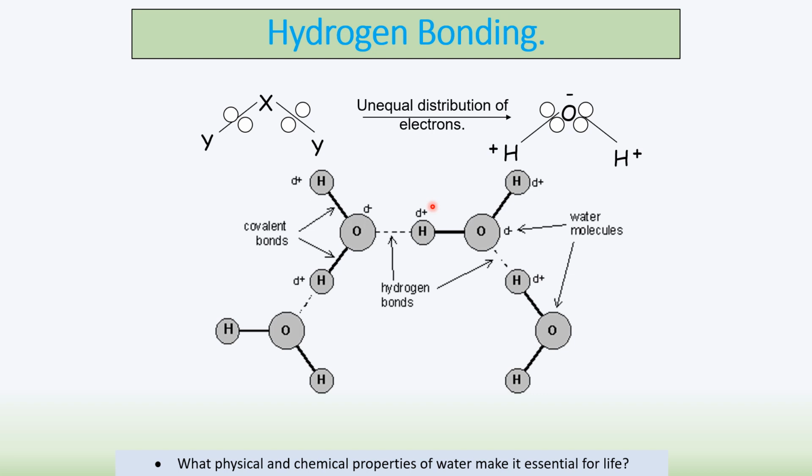And you might get something like this, so you might be asked to draw something like this in an exam. And here you can see you've got hydrogen here, which has δ+, which means delta positive, which means it's very slightly positively charged, and that then is attracted via hydrogen bonds to oxygen, which has a delta negative there, so it's got a δ-. So I would suggest that when you do this, you don't ever just write plus or negative, you write δ+ and δ- to show it's a very slight positive charge and a very slight negative charge. And here's another one here, so you've got the negative oxygen, δ-, attached to the positive hydrogen, δ+.